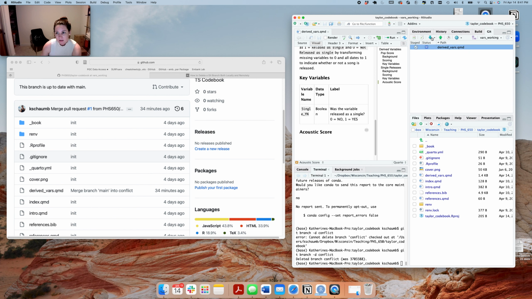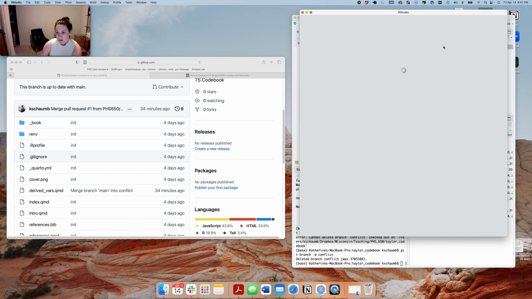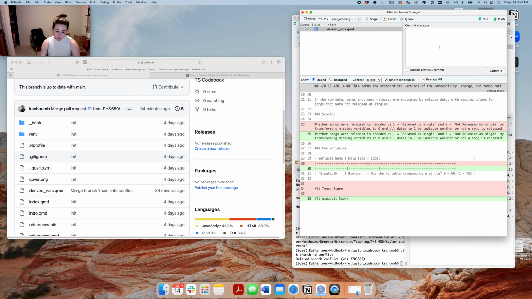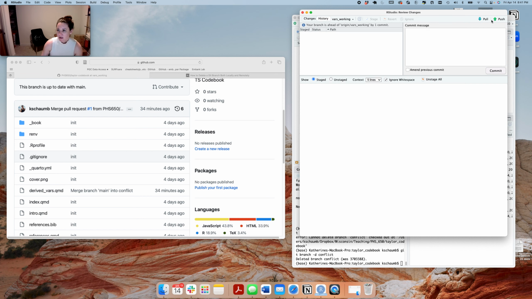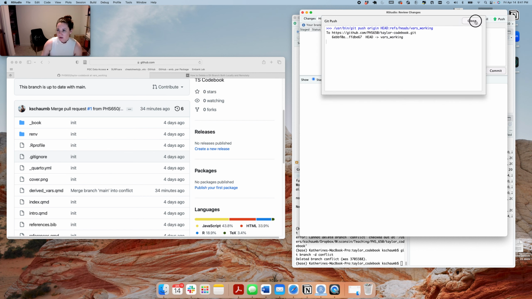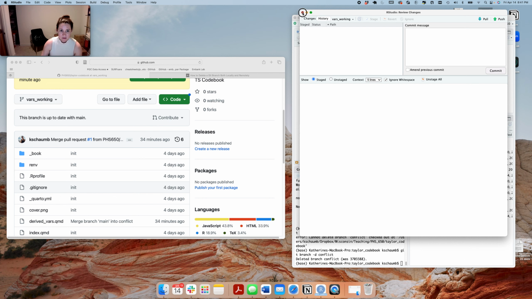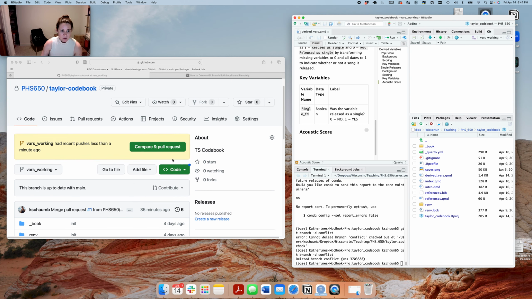I'm going to then go ahead and commit that. And I'm just going to say changes to the derived Vars file. Great. Let's push it. Okay. Now, this had a recent push, and now I might be ready to have a pull request where I pull this back in to my main branch. So let's do it.